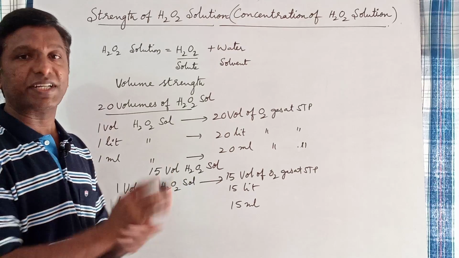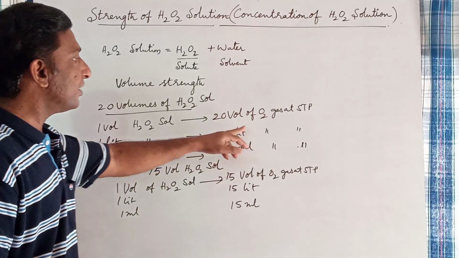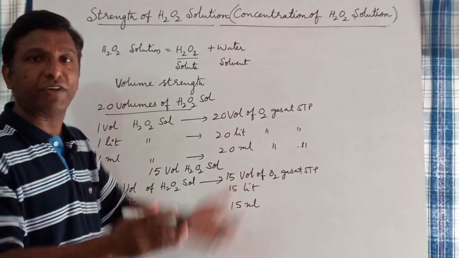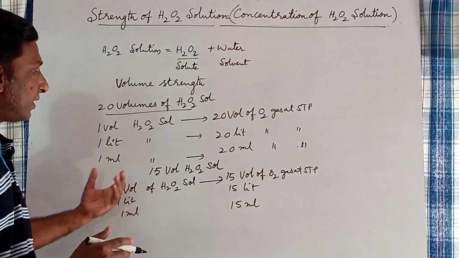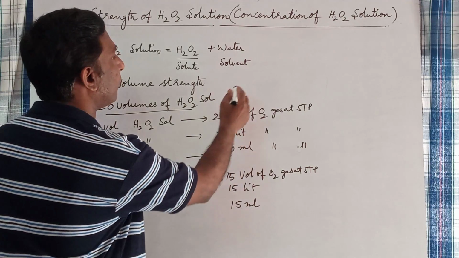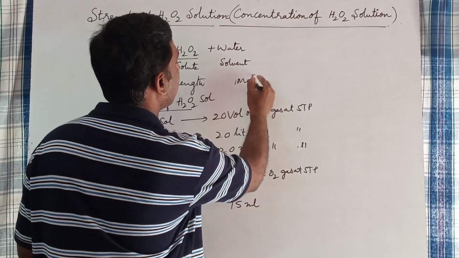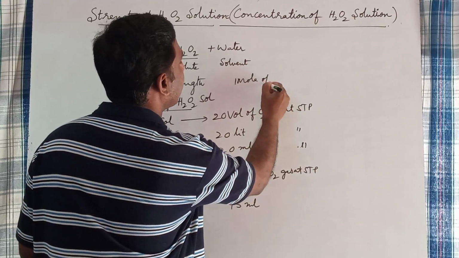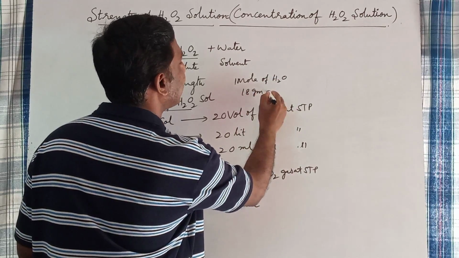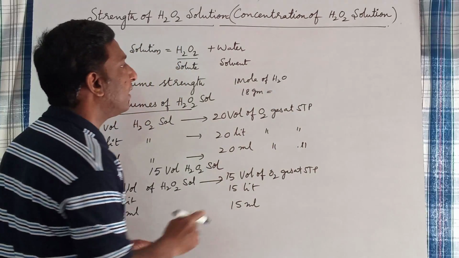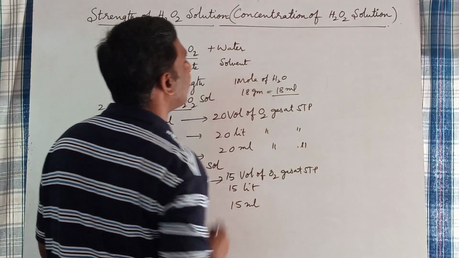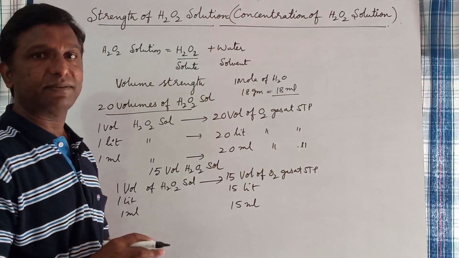Here you need to understand this point. Here oxygen is a gas. Obviously gases occupy more volume when compared to solutions or liquids. For example, if you take 1 mole of water, its weight is 18 grams. Since its density is 1 gram per ml, its volume is 18 ml. In liquid state, water occupies 18 ml.